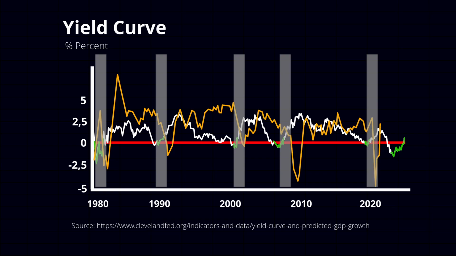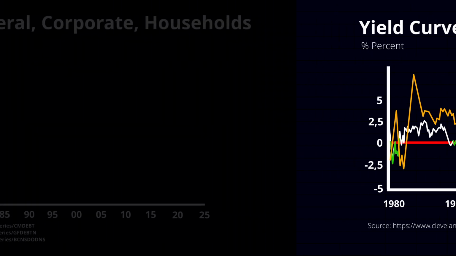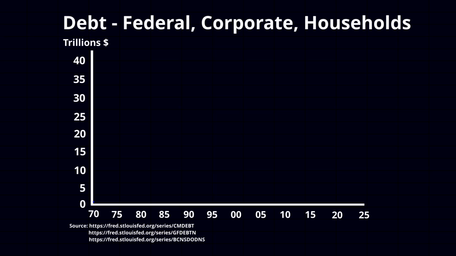Also, in comparison to the chart of the real GDP growth, we can see, connecting the dots, that the yield curve inverted before slowing GDP growth or even declining GDP rates happened. Let's have a look at the next indicator, the overall debt.